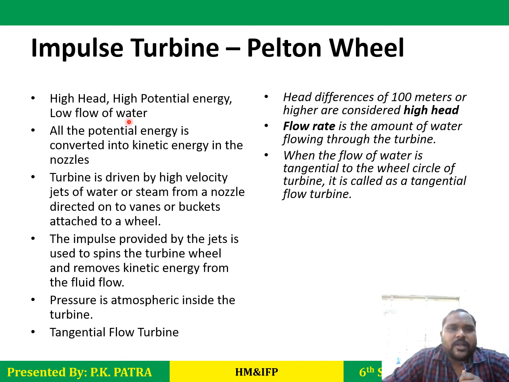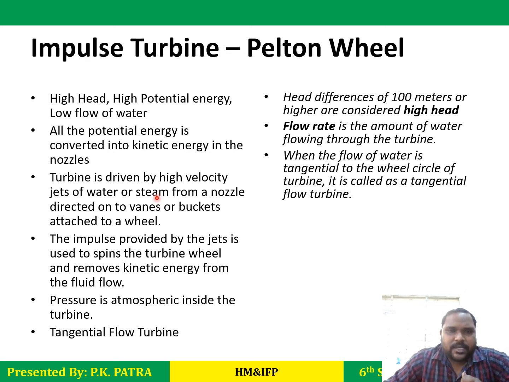Low flow of water: Pelton wheel requires low flow of water, less water in comparison to other turbines. In an impulse turbine, the potential energy is converted into kinetic energy in the nozzle. So the turbine is driven by a high velocity jet of water or steam from a nozzle directed to the vents.